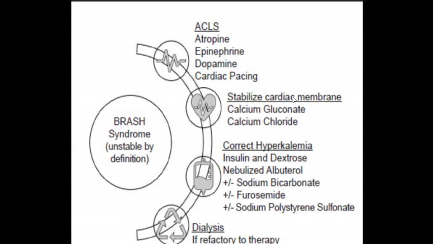To stabilize the cardiac membrane, calcium gluconate. To correct the hyperkalemia, insulin drip with dextrose or albuterol in the form of nebulizer.